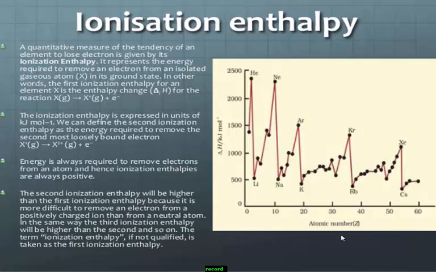Remember students, its unit is joule per mole, or it is also expressed in kilojoule per mole.